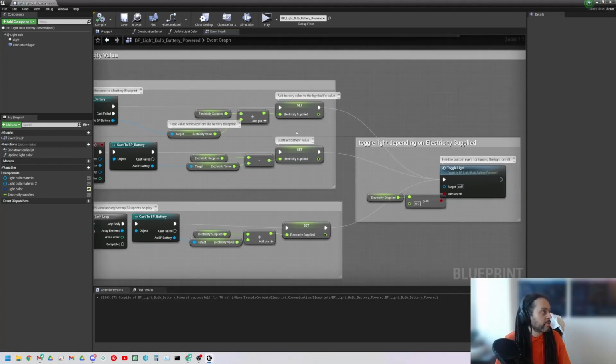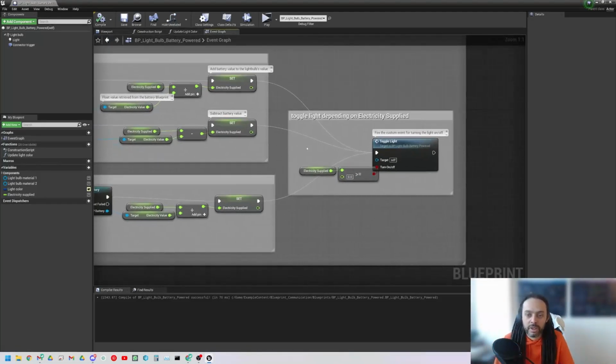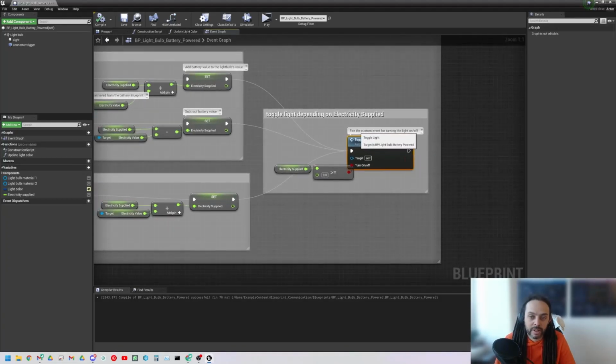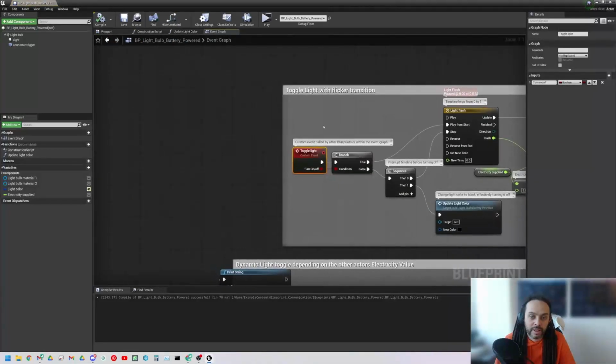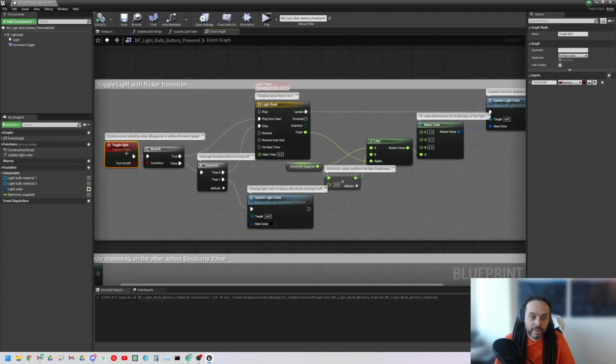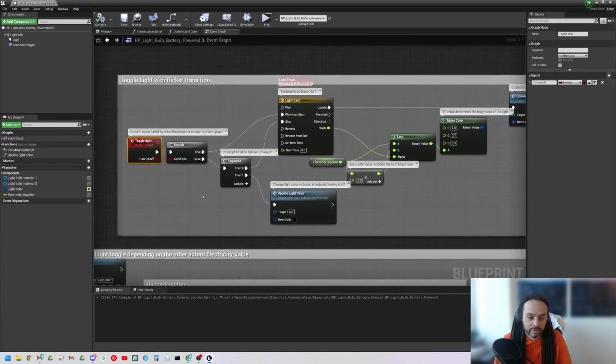So that's cool. It's taken the energy inside this battery, the charge, say the number, and it's setting it inside the light bulb. And then we are calling the toggle light custom event, which is inside here. It's not actually inside the light bulb. What it's saying is I'm going to branch, and we're going to do the light flash, update color, etc.